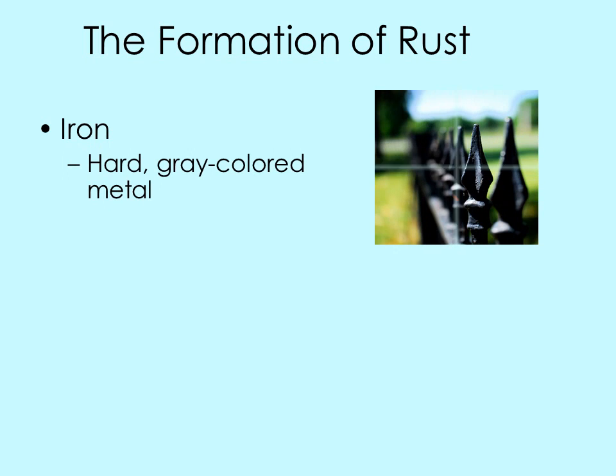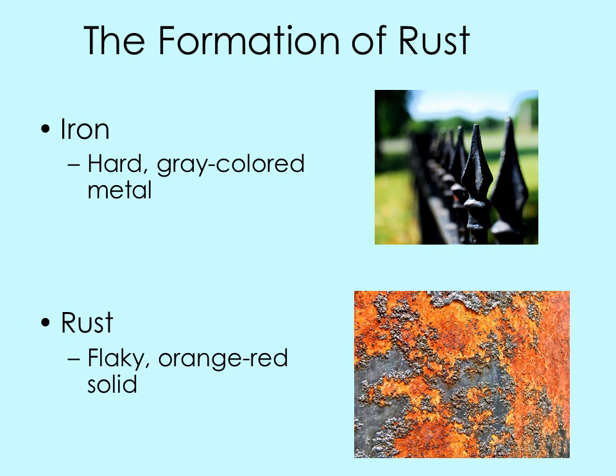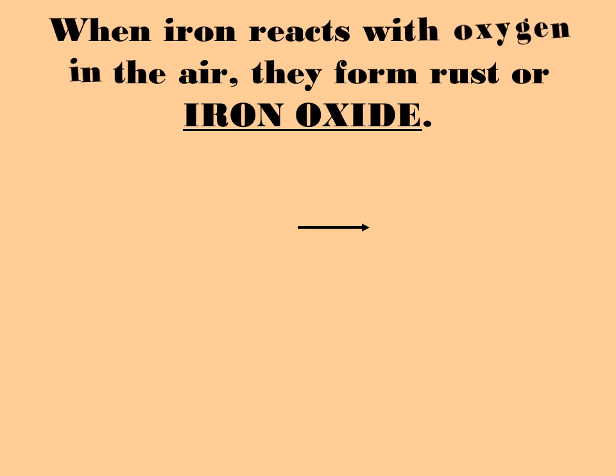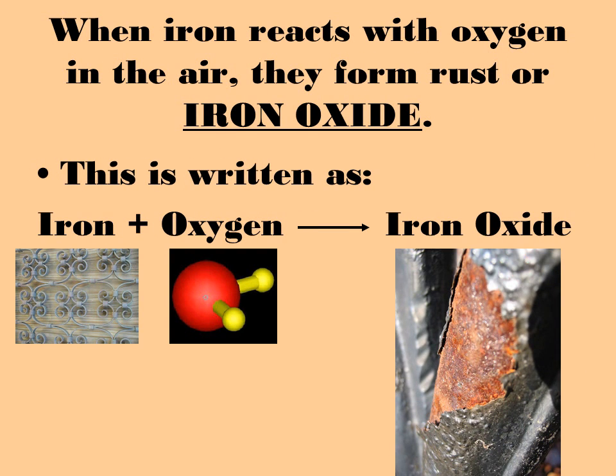Okay, we're going to do another example here. So we have iron, and you know what iron looks like. It is a hard gray colored metal. And we have some rust. Rust is going to be some flaky orange red solid. So when iron reacts with oxygen in the air, they're going to form rust. And another name for rust is iron oxide. That's the technical name. Okay, so this is the actual chemical equation for it. So iron plus oxygen makes iron oxide.